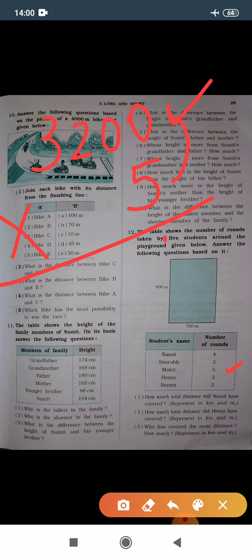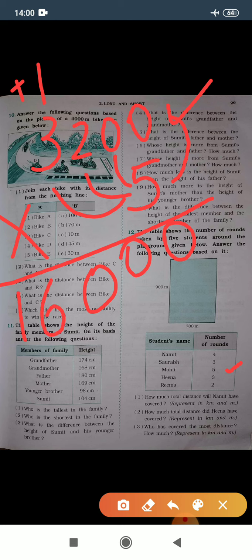5 zeros are 0, 5 zeros are 0, 5 twos are 10. I will take 1 carry and 0 down. 5 threes are 15 plus 1 gives you 16. 16,000 meter Mohit ran on this playground.